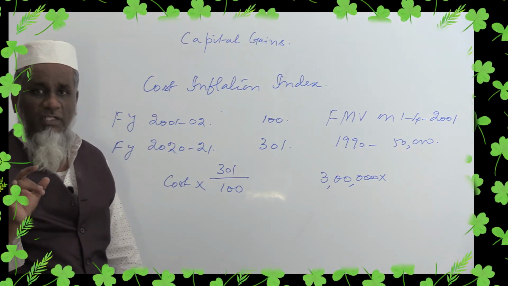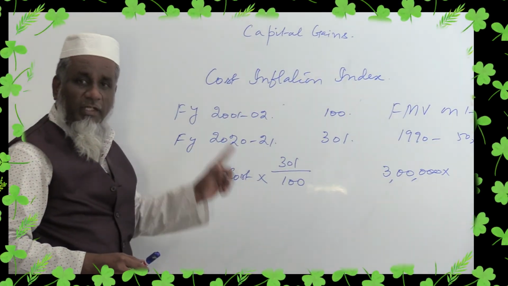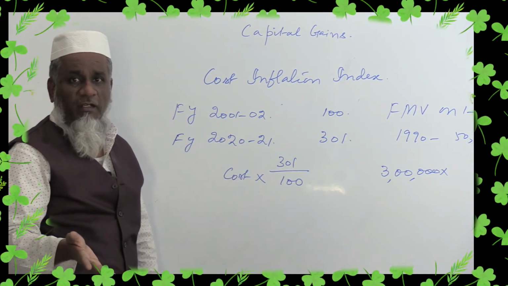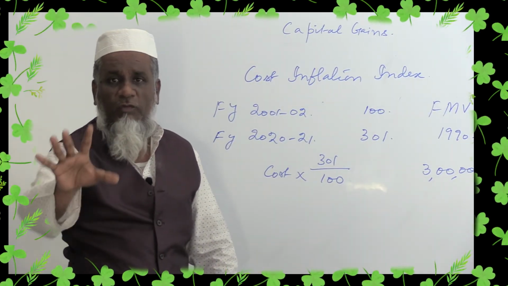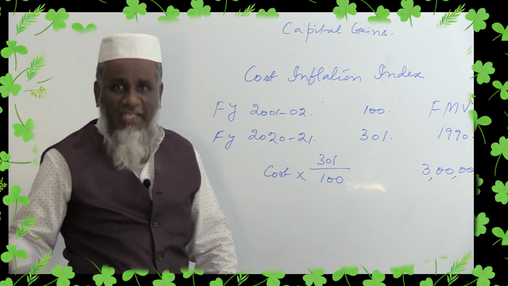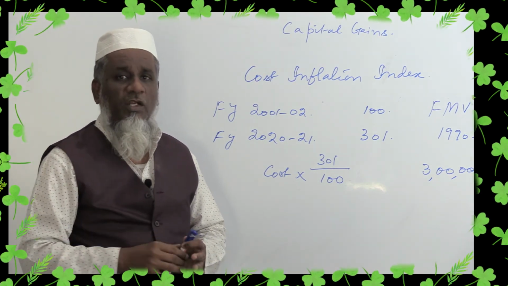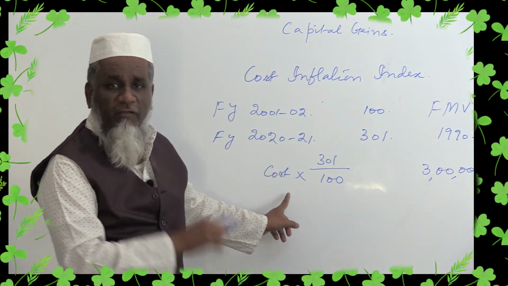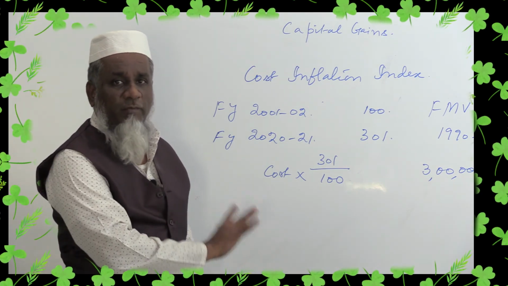So this also we must remember, and moreover, for all the years, in the income tax books, they have given the value. You need not remember it. When they say 2004-5, they will give the index value, it is 125. When you say 2008-9, they will give 137 as it is given in the table. Definitely in the question, the cost inflation index value for the financial year in which the transaction took place will be mentioned. So this you have to remember.